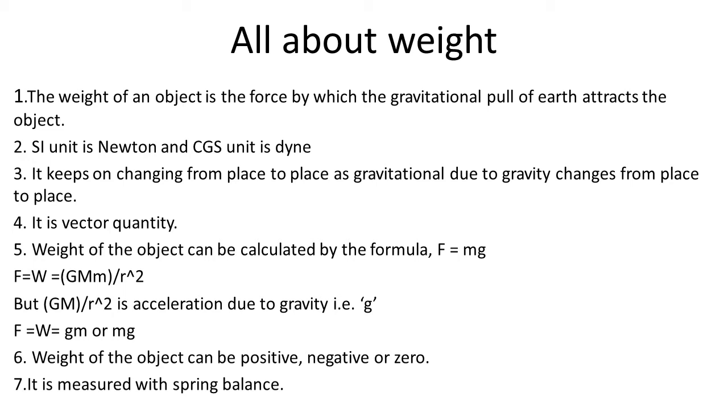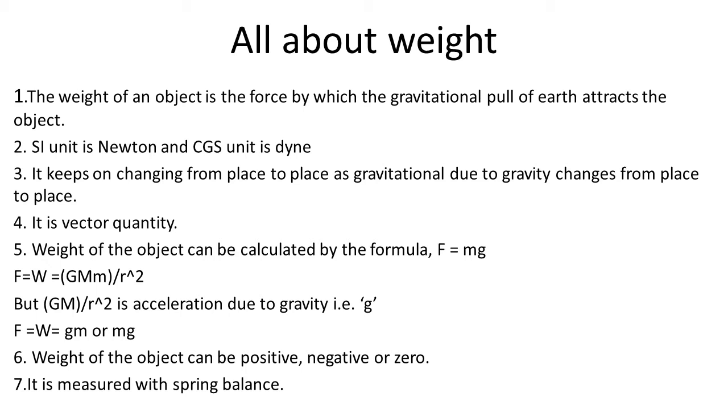Weight of the object is maximum at poles and minimum at equator, although mass of the object remains same there. The weight of the body will decrease when it is taken to higher altitudes. Why? Because as we go high up in the sky, the value of g keeps on decreasing. So also the weight of the object.